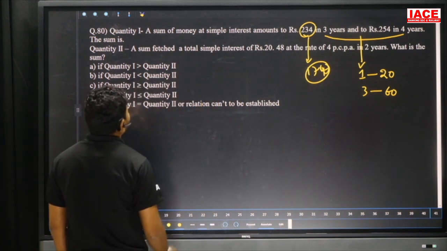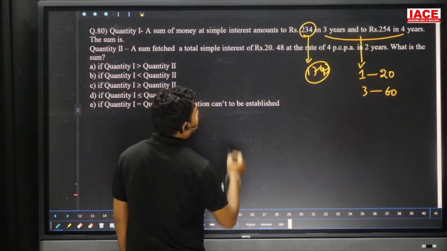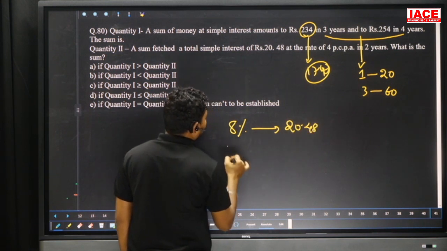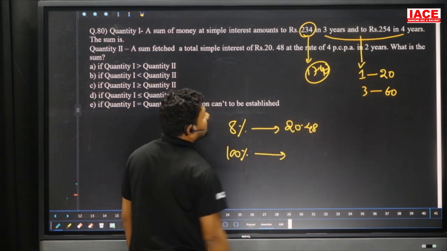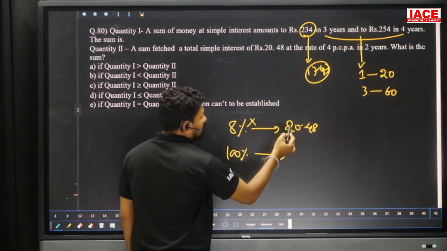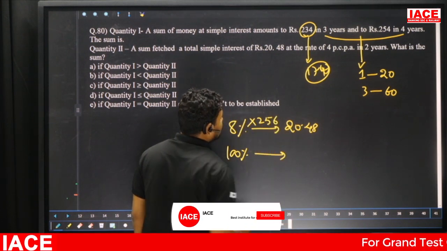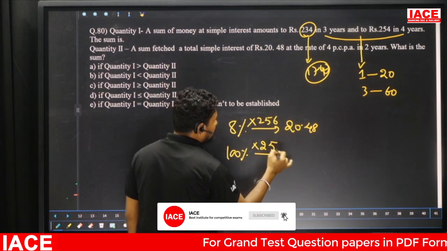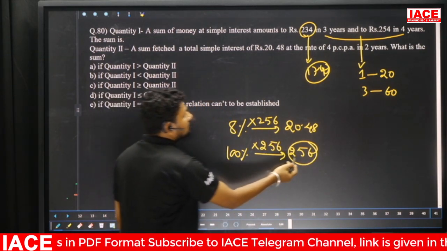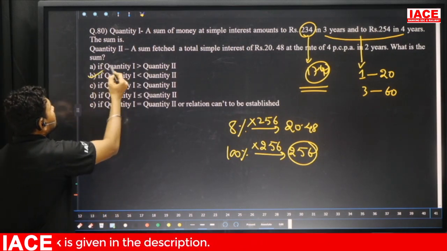Coming to the second case, quantity 2: the simple interest is 20.48, at 4 percent for 2 years, which is equal to 8 percent. 8 percent is equal to 20.48. We need 100 percent value. What is the sum? So calculate the values here. 8 times 2 is 16, the remaining value is 44. 8 times 5 and 8 times 6 are 256. Here also multiply with 256. How much rupees? 256 rupees. 256 rupees is bigger than 174. Then quantity 2 is bigger than quantity 1. The option is B here.